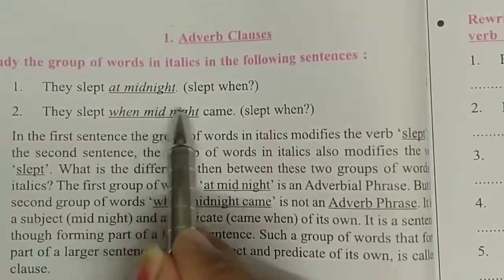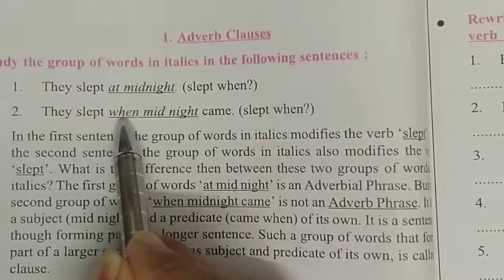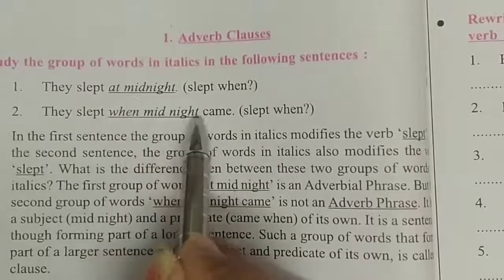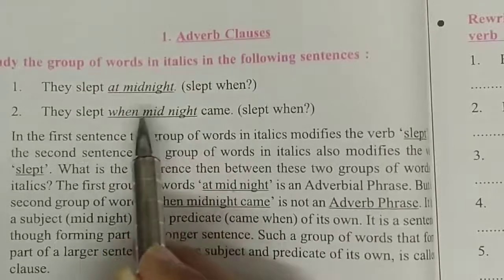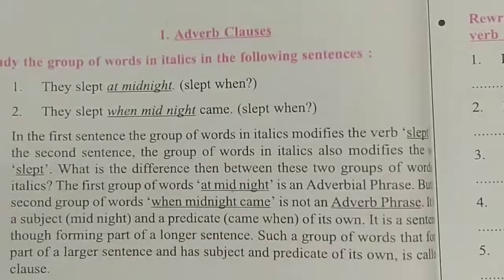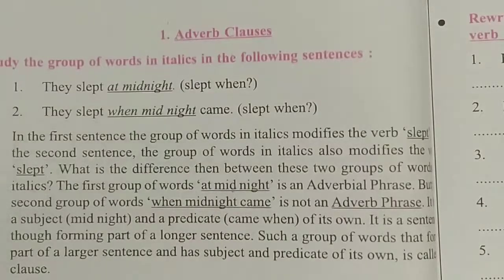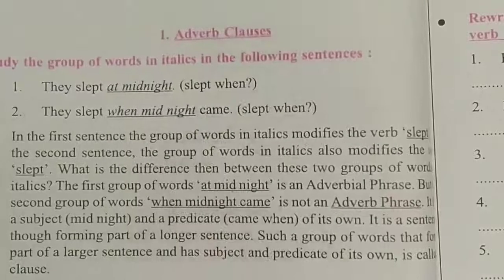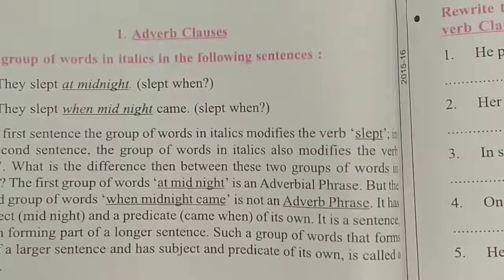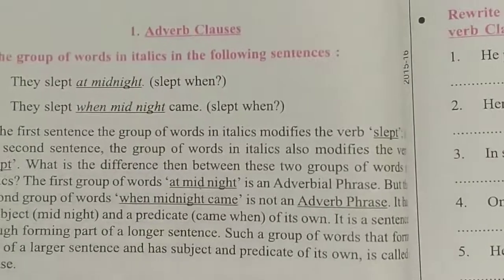Here the subject is midnight and the predicate is came. It forms its own subject and predicate and has its own meaning. Since "when midnight came" does the work of an adverb, it is called an adverb clause.